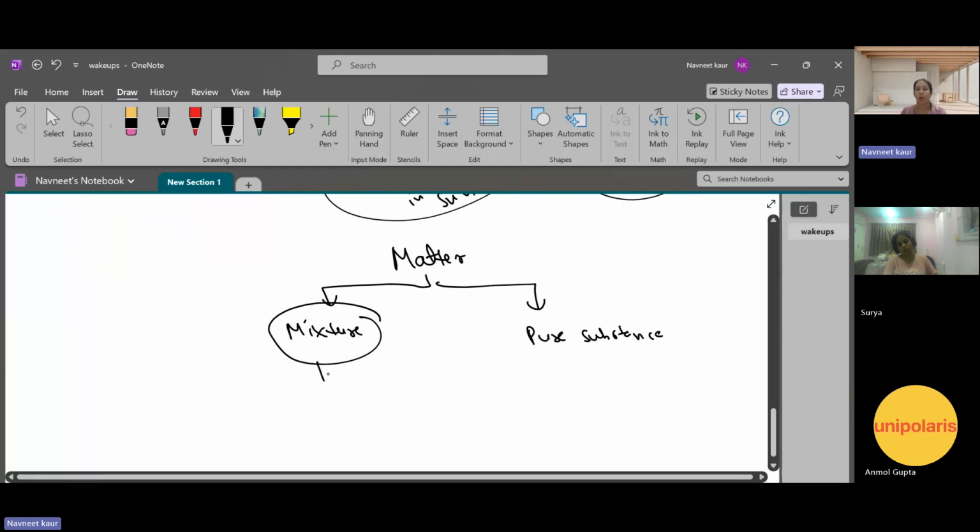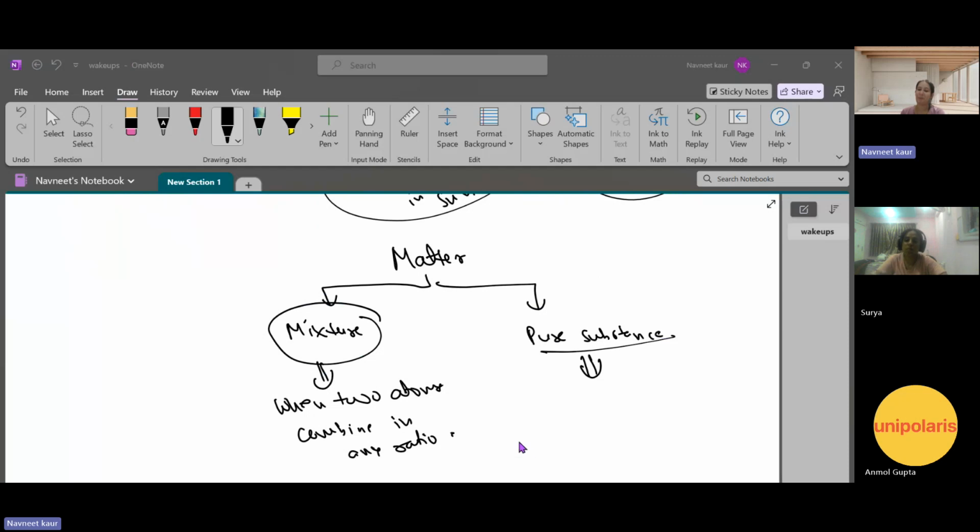So we can say, when two atoms combine in any ratio, that is considered a mixture. And what do you mean by pure substance? Like water. Sometimes we go to the milkman and say we need pure milk. What does that mean? That we need milk only.